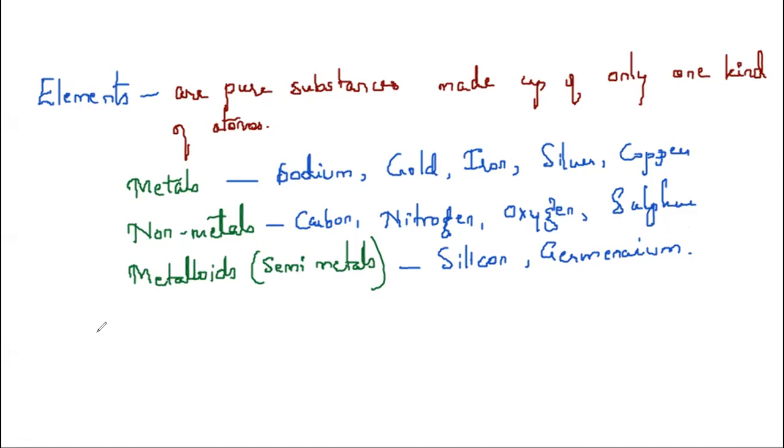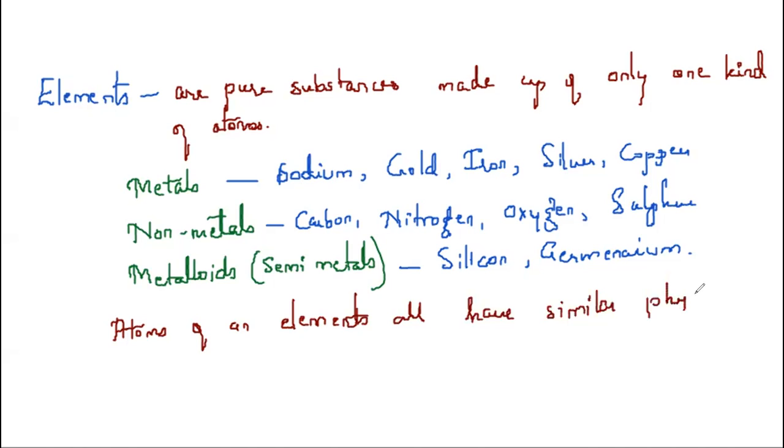All the atoms of a particular element have similar properties. So atoms of an element all have similar physical and chemical properties.